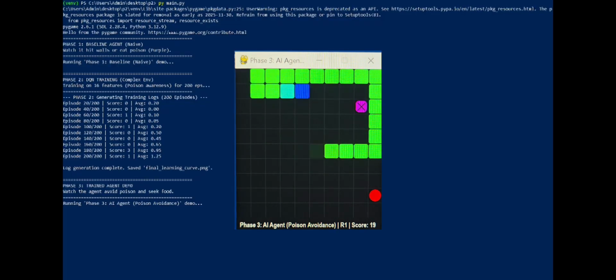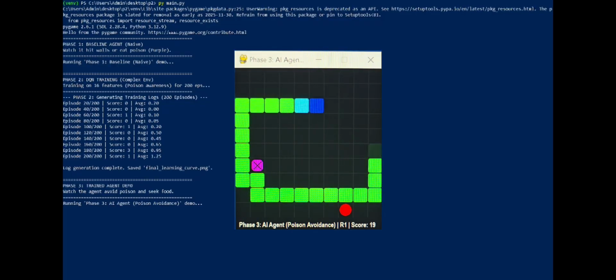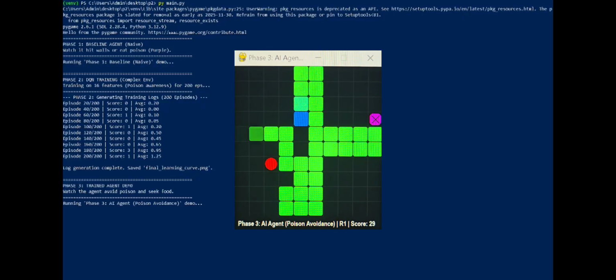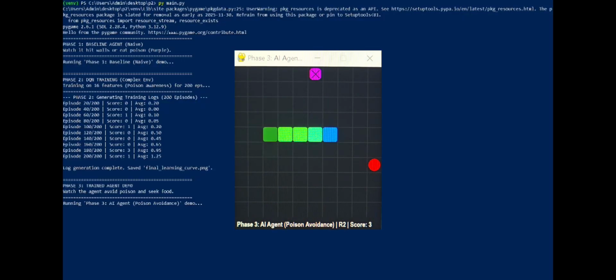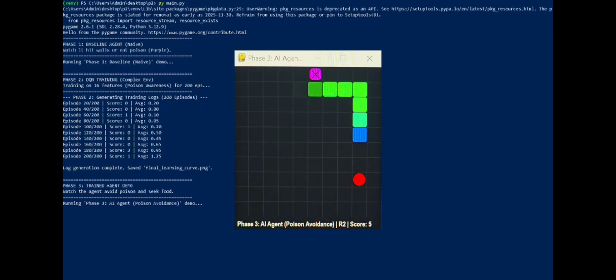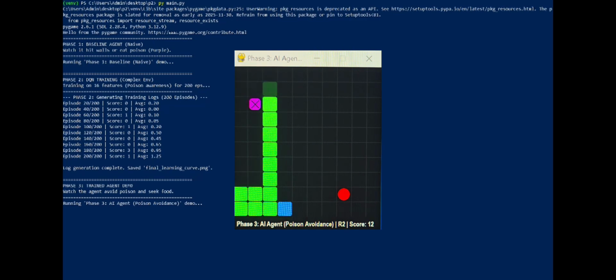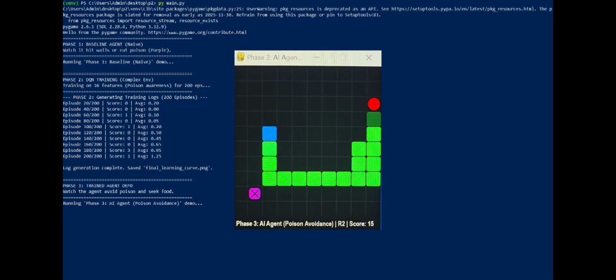Phase 3 is the trained agent. Finally, watch how our fully trained agent behaves. It sees the poison's position and actively navigates around it to get to the red food. The agent has successfully learned the difference between the high reward item and the critical high penalty items.